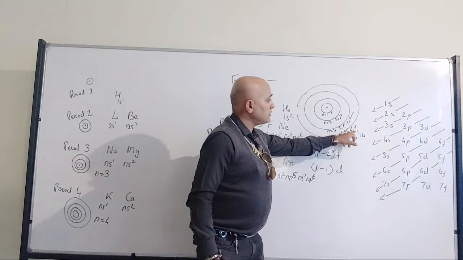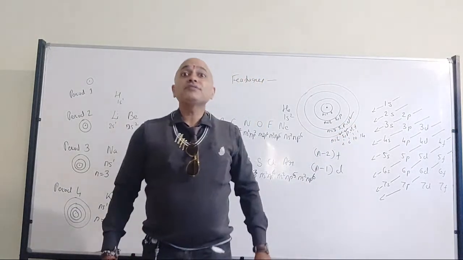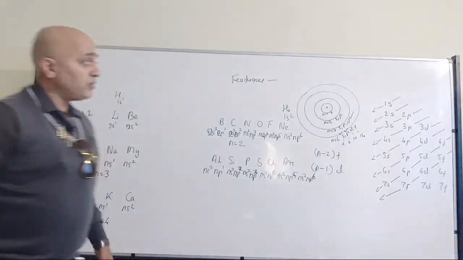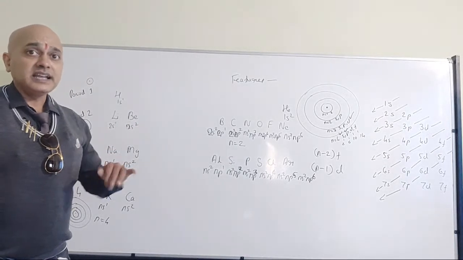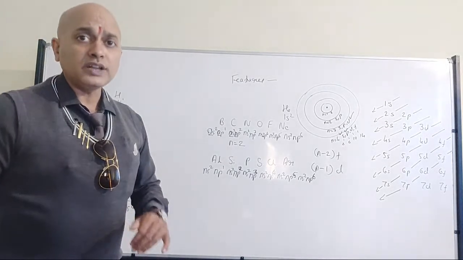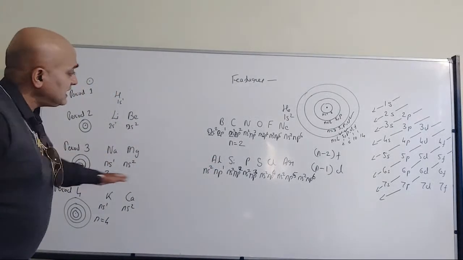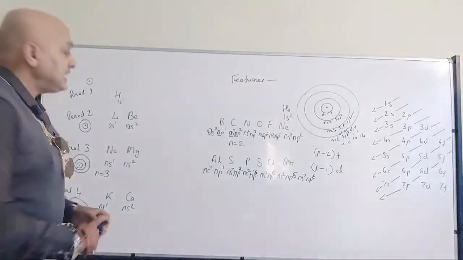I am talking about the 3d subshell, which is going to get filled up. Therefore, d subshell 10, p subshell 6, s subshell 2, so a total of 18 electrons. So we should have 18 elements.